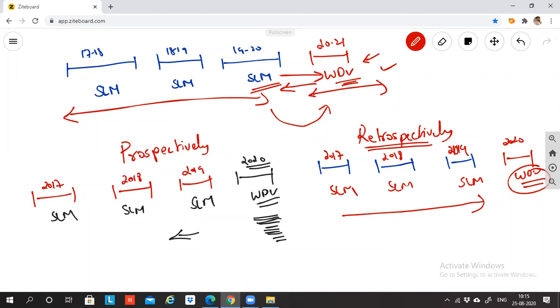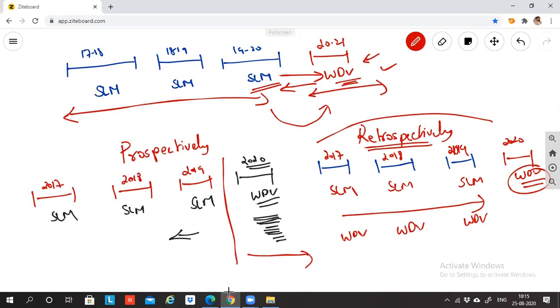I'll do the WDV calculation again. So retrospectively means right from the beginning. Prospectively means from today: when you decide to change, from today you continue with the new method. Whereas retrospectively means we'll go back right from the beginning and change from SLM to WDV, and every year we'll go and change the income.